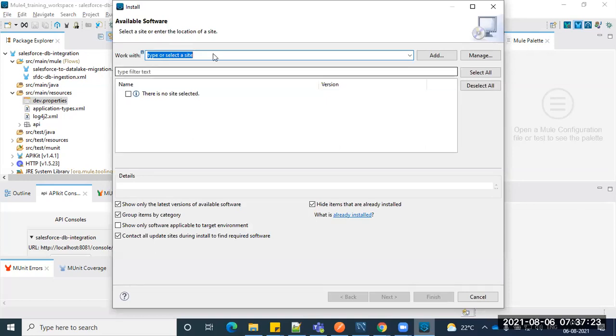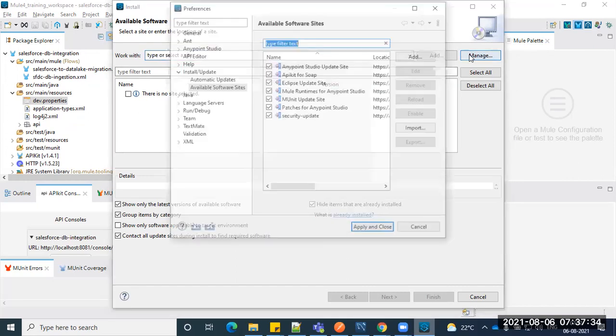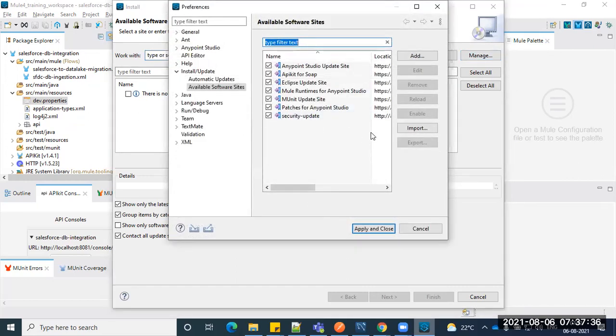Okay. So the next step: I already added the plugin actually. In your case, it might not be available. So I'm just opening whatever the URL is. Okay. So here you can see the security update. I'm just clicking that one, security update.